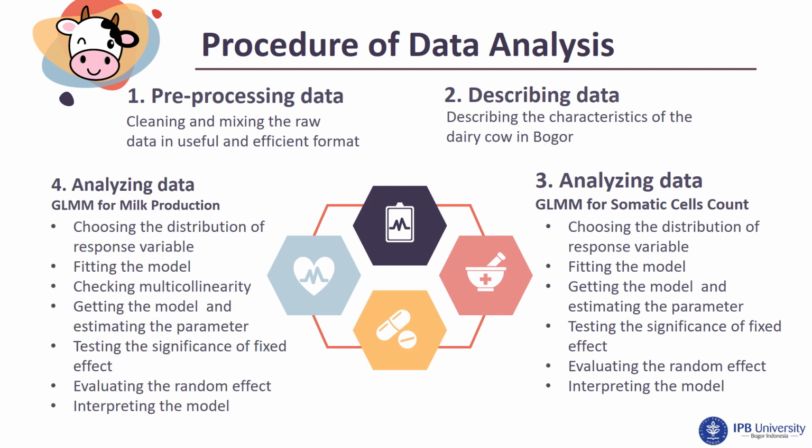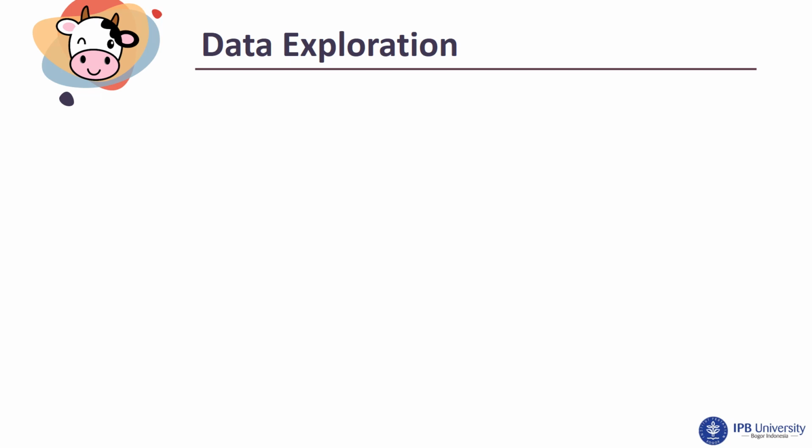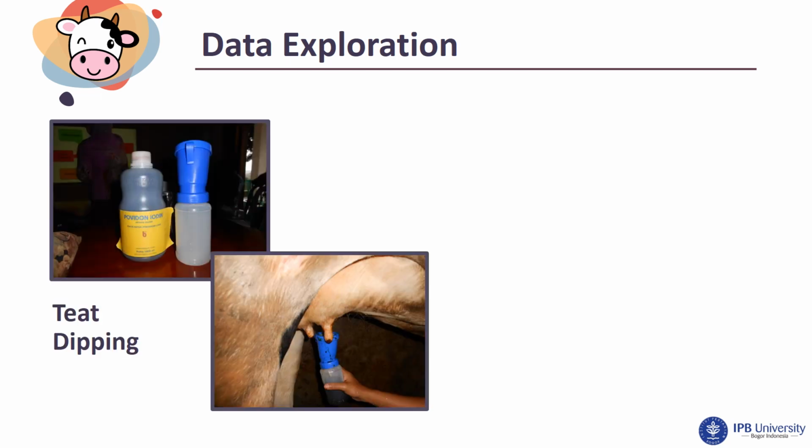And the last, analyzing data using GLMM for milk production: choosing the distribution of the response variable, fitting the model, checking multicollinearity, getting the model and estimating the parameters, testing the significance of fixed effects, evaluating the random effect, and interpreting the model. In this research, the treatment for subclinical mastitis is teat dipping.